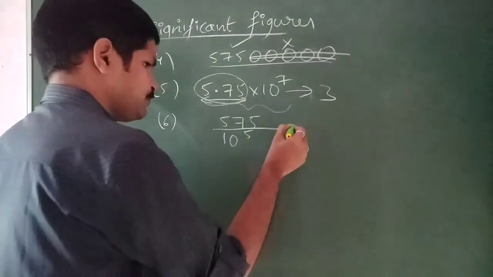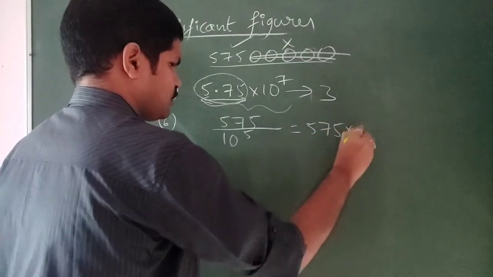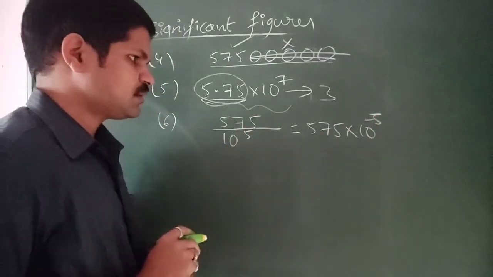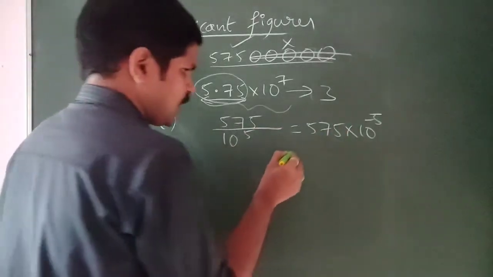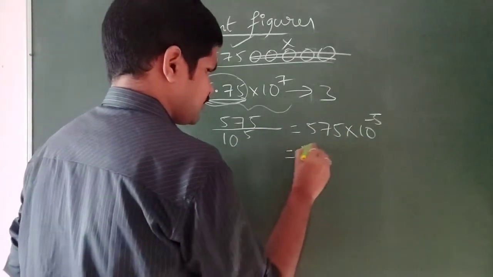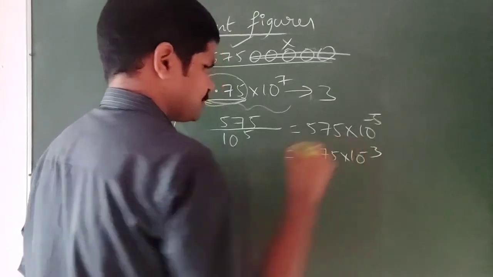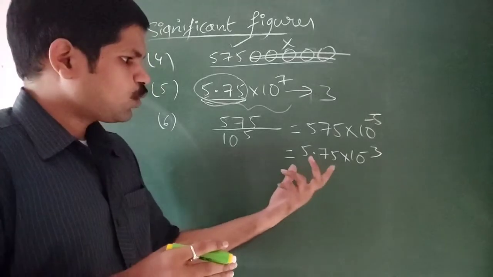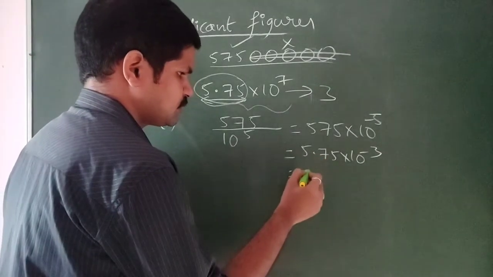It can be written as 575 into 10 power minus 5. That means the place 5, if it goes to the numerator part, will be minus 5. And it can also be written as 5.75 into 10 power minus 3. So originally, what is the value of this particular number? It is 0.